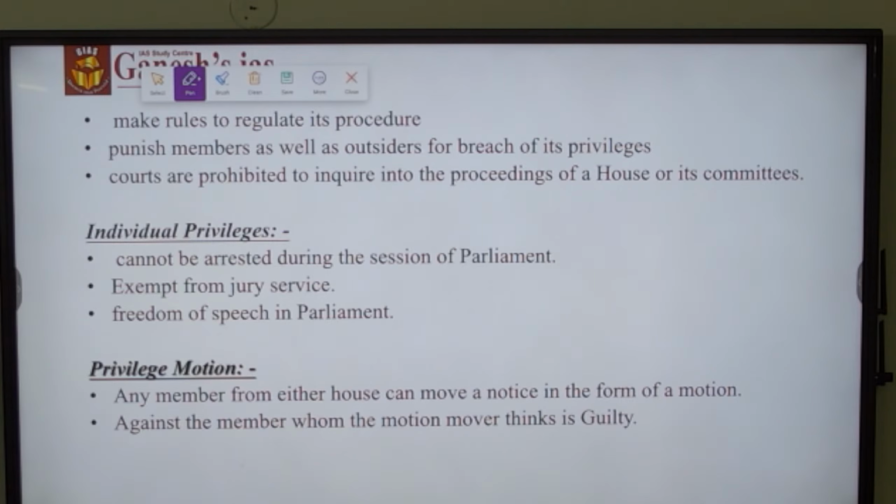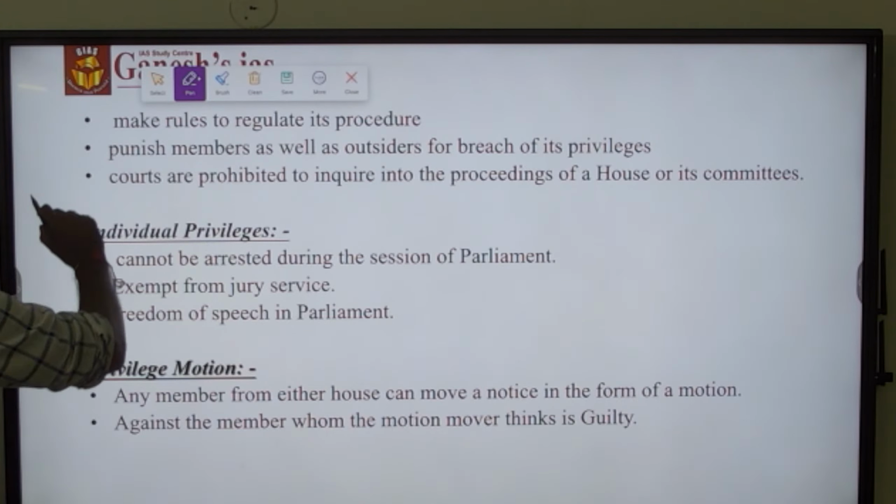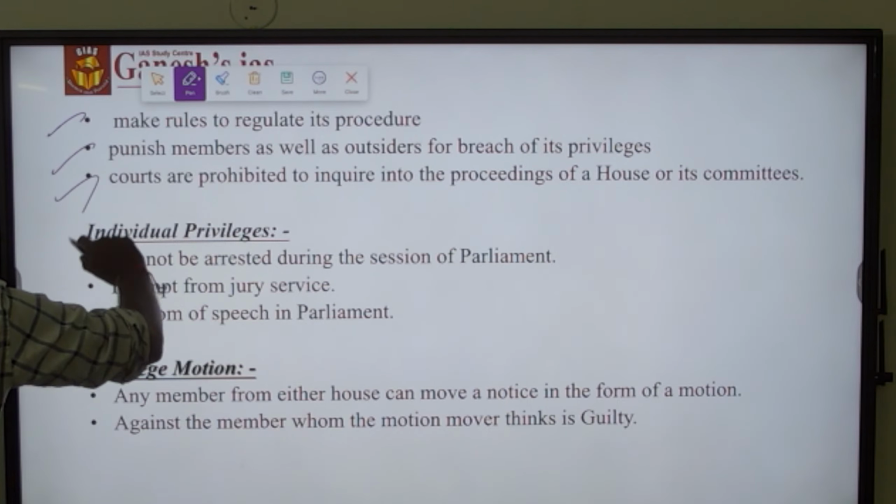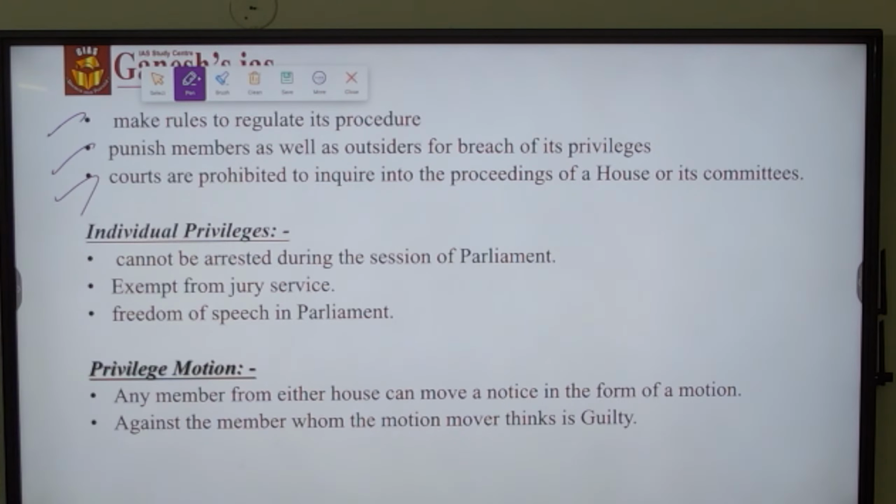The first kind of action that will be taken is if privilege issues are raised against the speaker, which we have discussed in the previous slide. And courts are prohibited from inquiring into proceedings of houses or the committees. So this is what the collective privilege of the parliament is about.